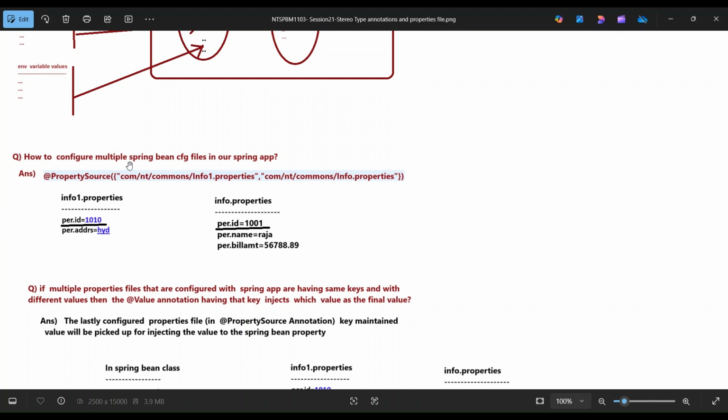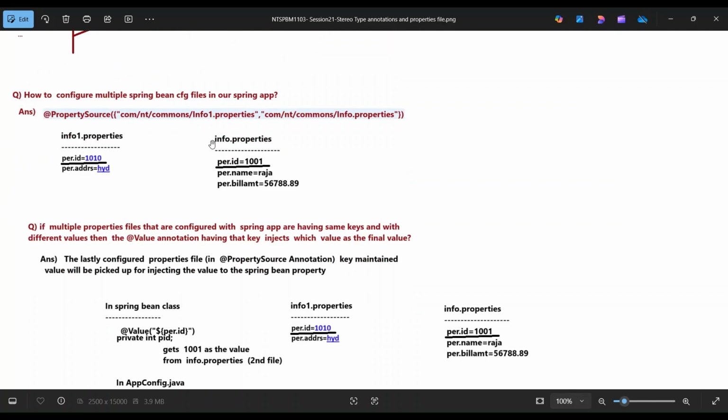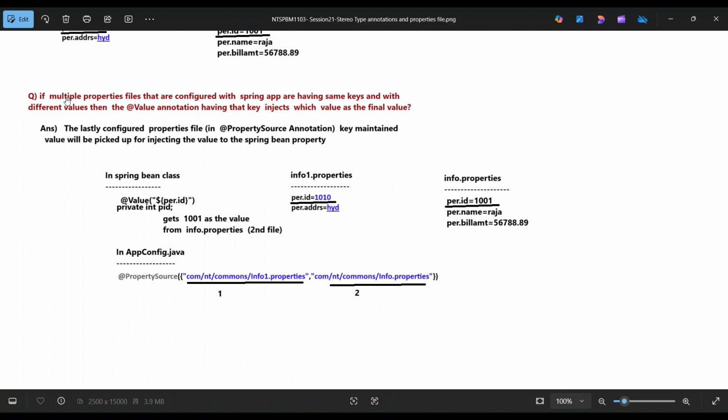How do we configure multiple properties files in our Spring app? In @PropertySource, we give the locations, with properties names, info1.properties and info.properties. If multiple properties files configured with the Spring app have the same key with different values, the @Value annotation injects the key with the final value. The value from the lastly configured properties file in the @PropertySource annotation is picked up for injecting into the Spring bean properties.